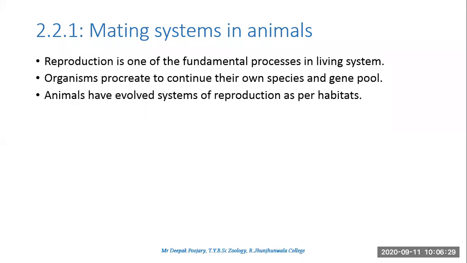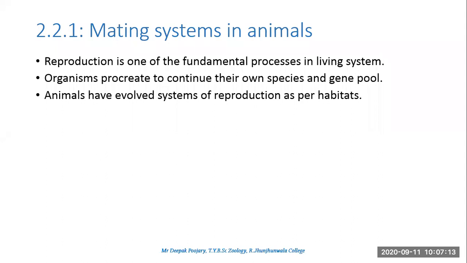Now animals have evolved their reproduction as per habitat. Habitat has played a very important role in evolving reproductive strategies. Most of the animals which live in aquatic habitats, I'm not saying all of them, most of them, have external fertilization. You have examples of fishes, you have examples of amphibians, all of them have external fertilization. So they need to devise methods in such a way that the eggs are laid in a safe place and the male is available and competitive enough so that he will fertilize the eggs faster. So all such kinds of things are there.